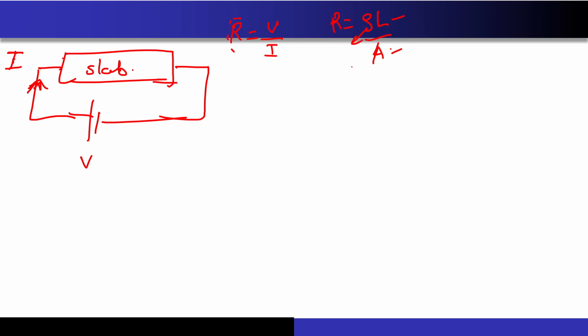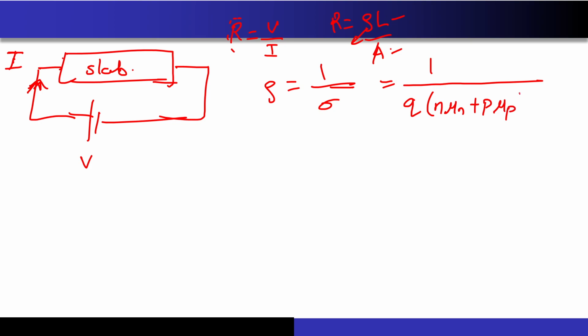What about rho? Rho is the resistivity of this semiconductor material, and rho is nothing but 1 upon sigma, the conductivity. Do I know the formula for the conductivity of the semiconductor? Of course. It is Q into (N mu N plus P mu P), correct?